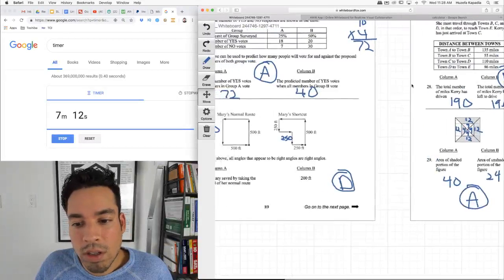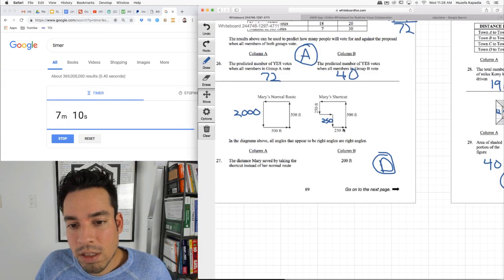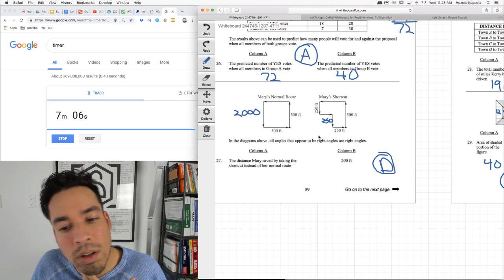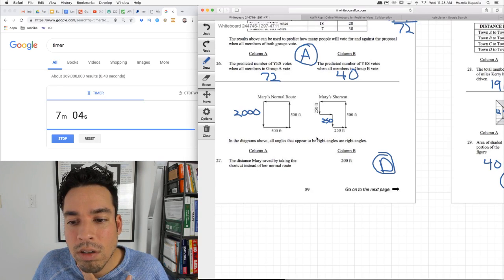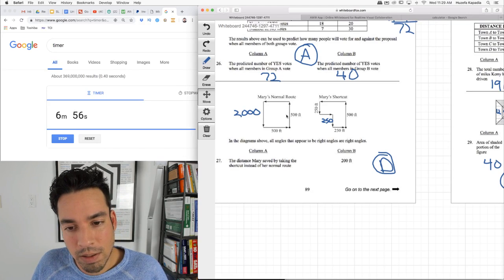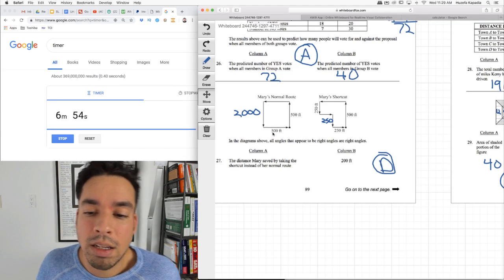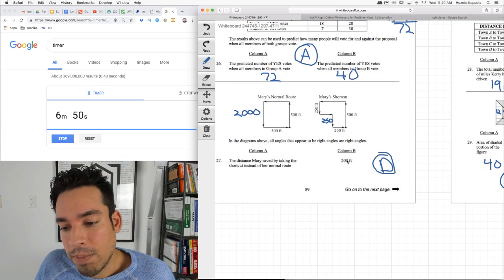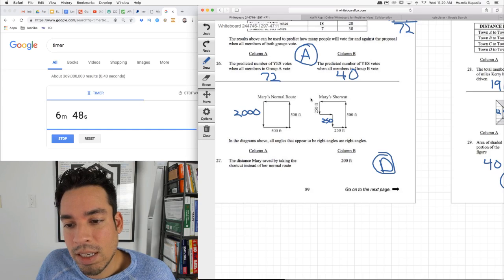The only one that's iffy is this one because I actually think they made a, unless I'm totally wrong, let me just make sure. Yeah, because that's the thing. We just don't know. She had to go as far this way. If it's not D, in my opinion, it's a mistake on the way they've designed it. But like I said, it's either D or B because if this is 500, this distance here, then she saved nothing. It's the exact same.